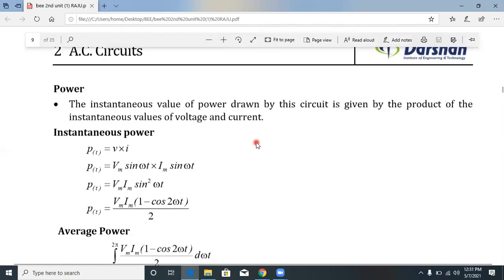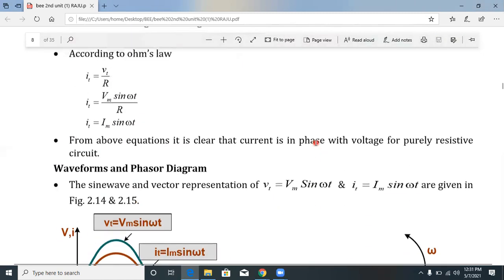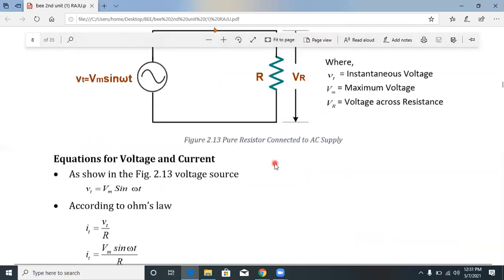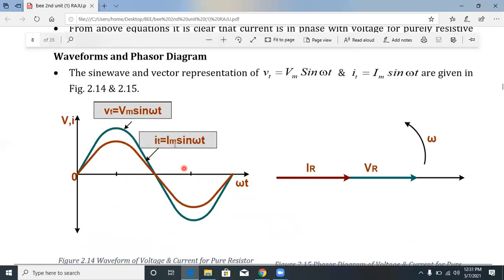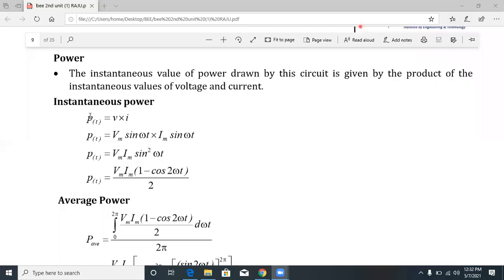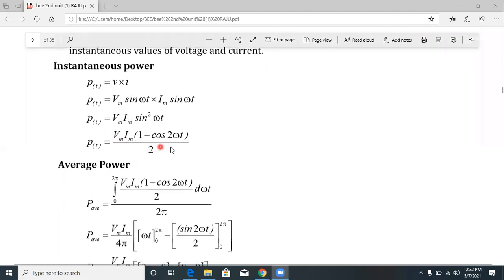So for a purely resistive circuit, these are the conclusions. We have v of t is equal to Vm sin omega t, i of t is equal to Im sin omega t, and this is called the waveform and phasor representation. This is the waveform. So the instantaneous value of power is nothing but Vm Im (1 minus cos 2 omega t) by 2.